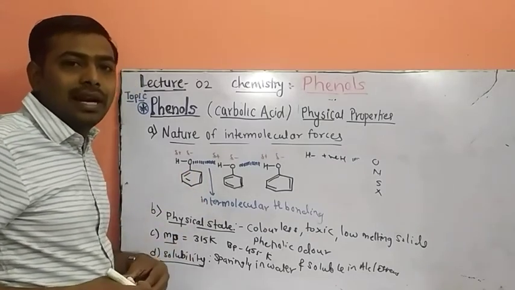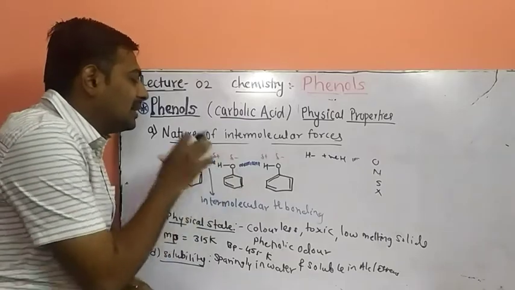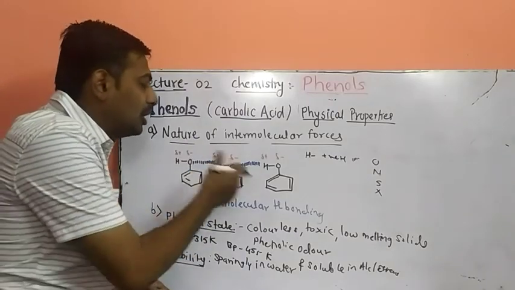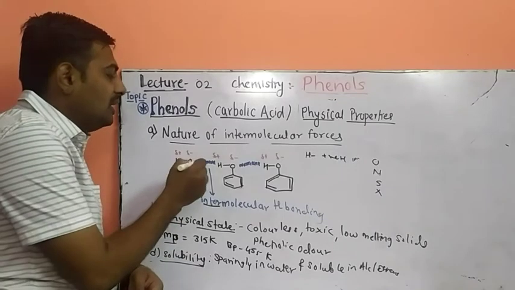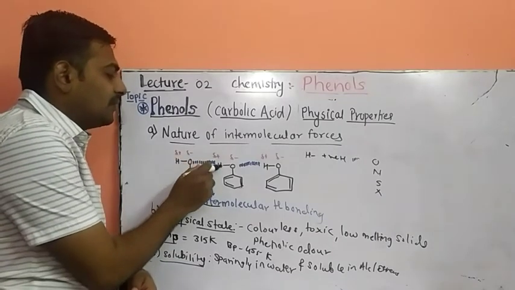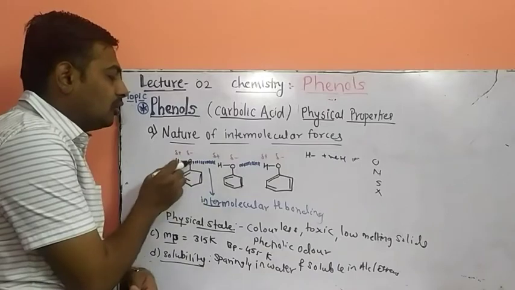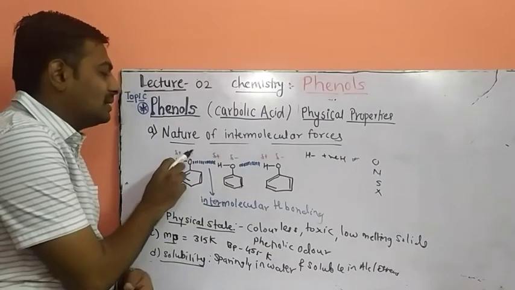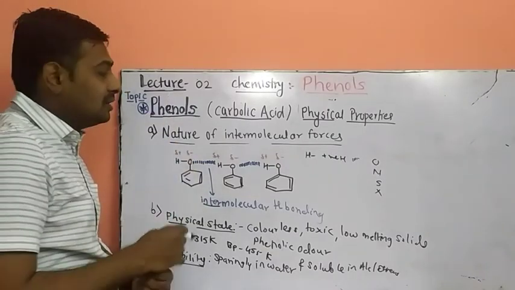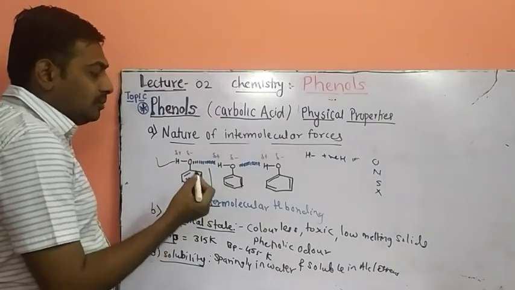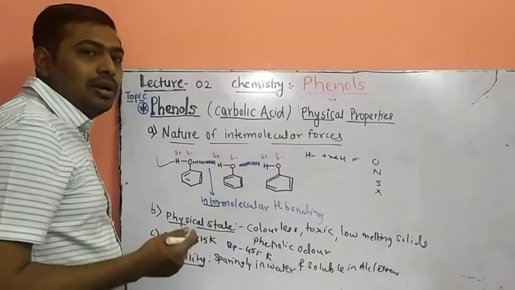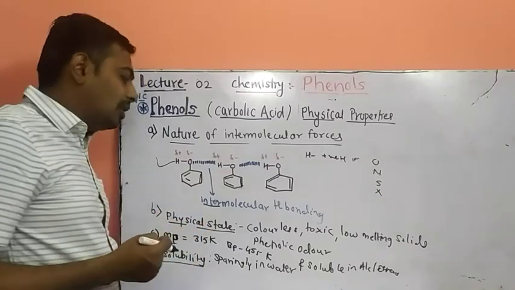So what is intermolecular hydrogen bonding? When two different molecules are required for the representation of a hydrogen bond, it is called intermolecular hydrogen bonding. The hydrogen of this phenol is attracted towards the oxygen of the first phenol, so the oxygen carries a negative charge and the hydrogen carries a positive charge. This is called hydrogen bonding. So phenol shows intermolecular hydrogen bonding, which is a weak force existing in phenol.